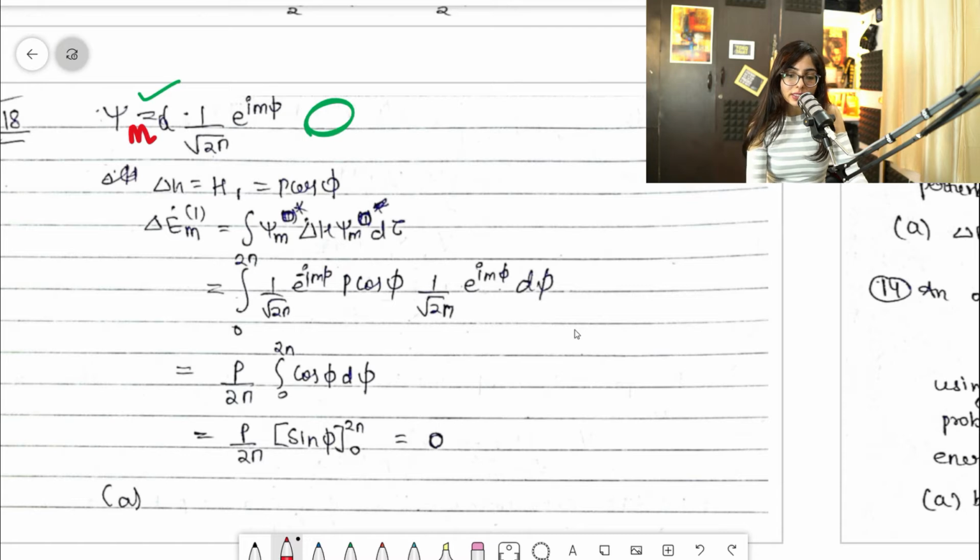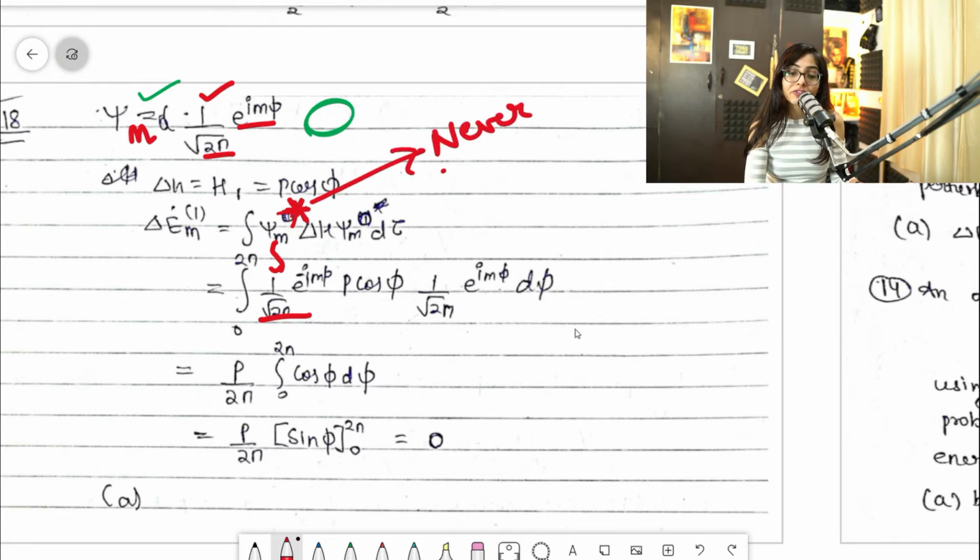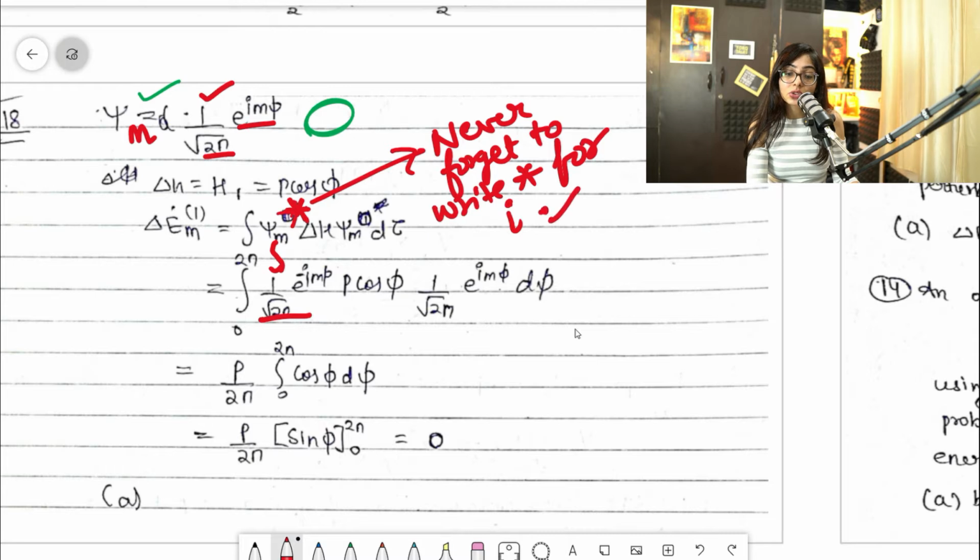Clear? So this is 1 by root 2 pi. So I am putting the value. So psi m is given, that is 1 by root 2 pi e^(i m phi). So I have written 1 by root 2 pi e. So guys, star is there. Now whenever i comes, you will always take care of star. You will always put star. Never forget this. I'm writing over here. Never forget to write star for i whenever i comes. Clear? So now i has come.